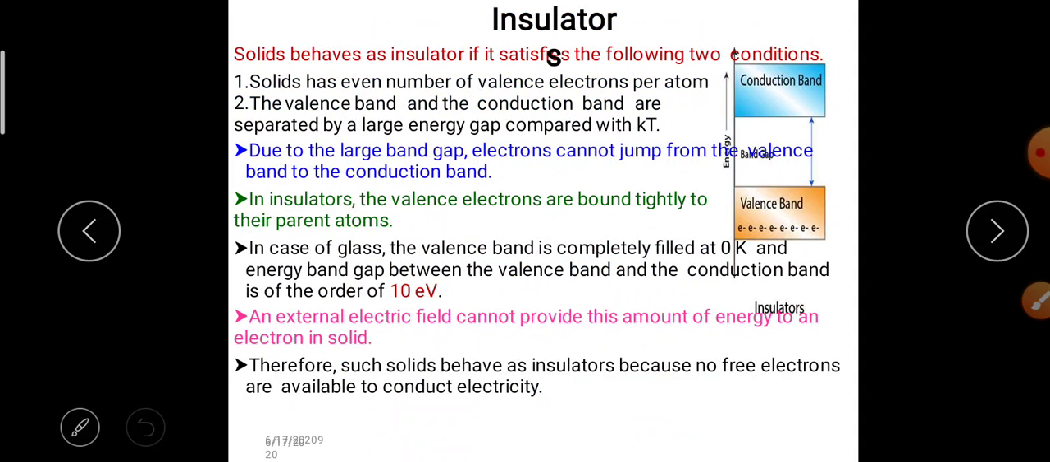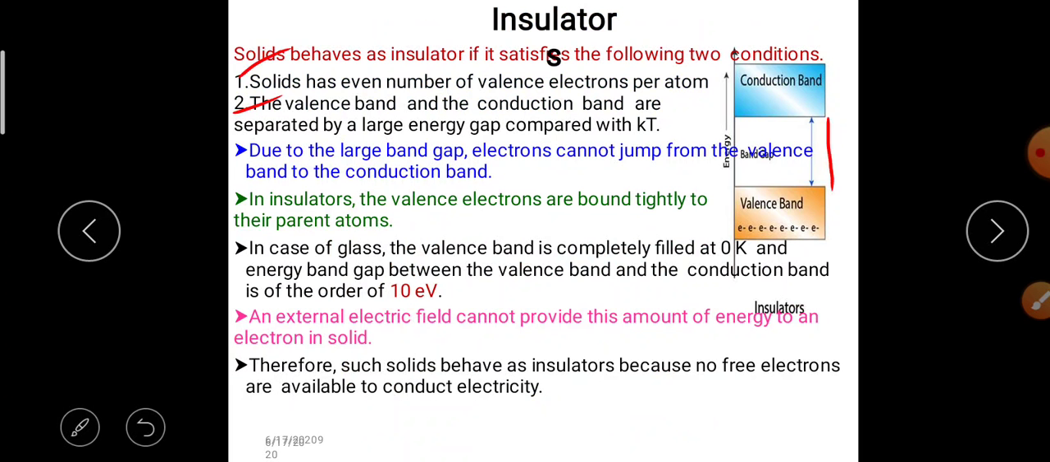Now discuss the insulators. Solids behave as insulators if they satisfy the following two conditions. First condition, the solid has an even number of valence electrons per atom. Second, the valence band and the conduction band are separated by a large energy gap compared with kT. Here see the figure. Here the energy gap is very large compared with kT.